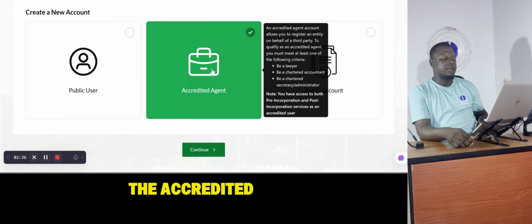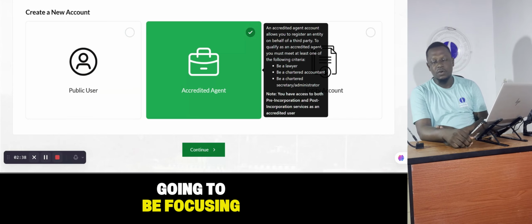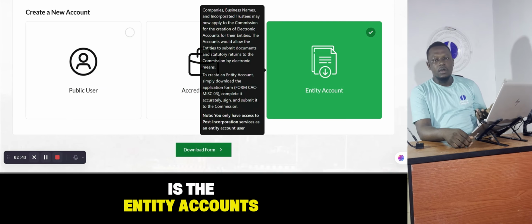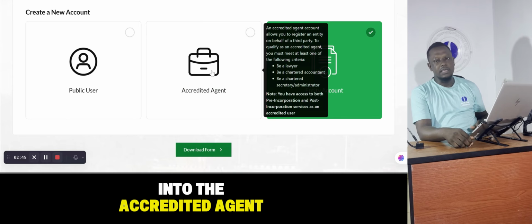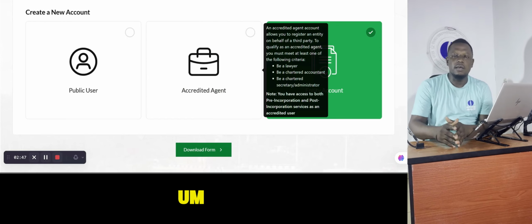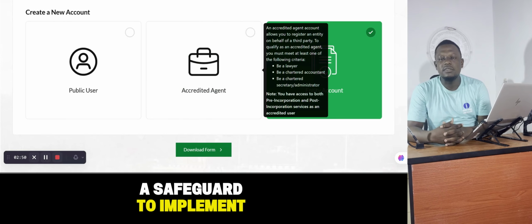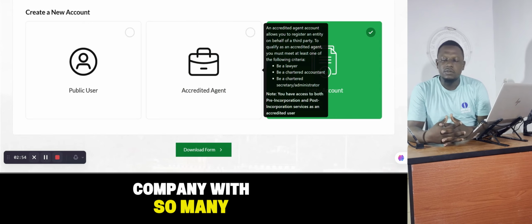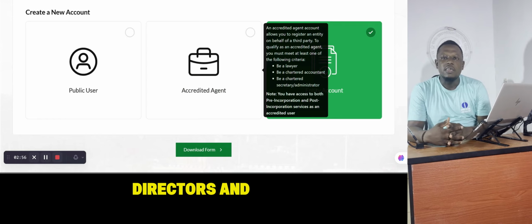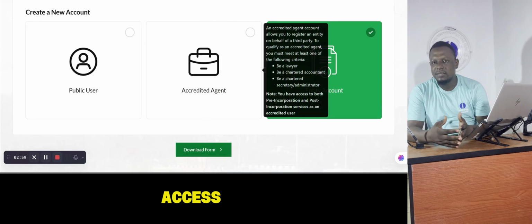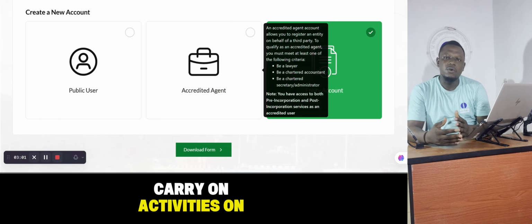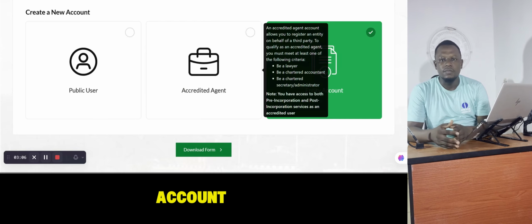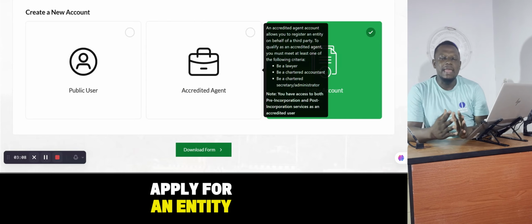While we now have the accredited agents, which is what we're going to be focusing on, and then last but not the least is the entity accounts. Before we go into the accredited agent, an entity account is a safeguard you can implement on your company. Take, for example, you have a company with so many shareholders and directors, and you want to limit who has access to carry on activities on this account. Then you opt in to apply for an entity account.